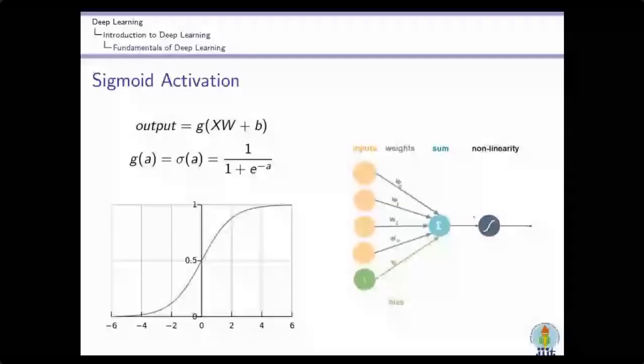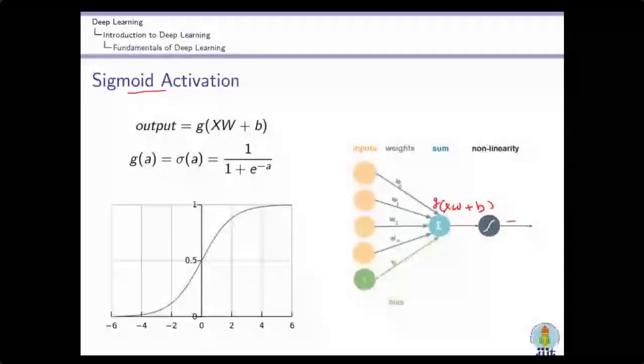So we take the output of the summation and then apply the activation function. So wx plus b, and then I get the output. Now I will apply the activation function g.